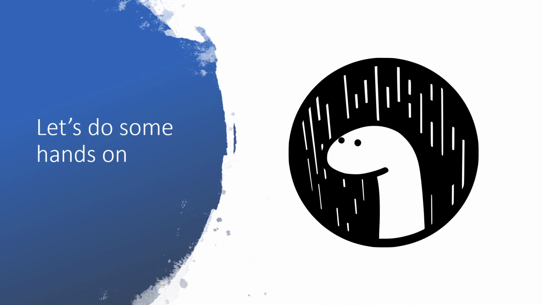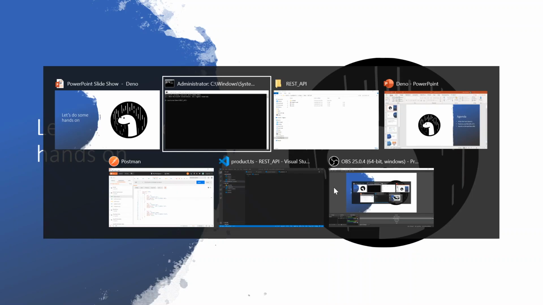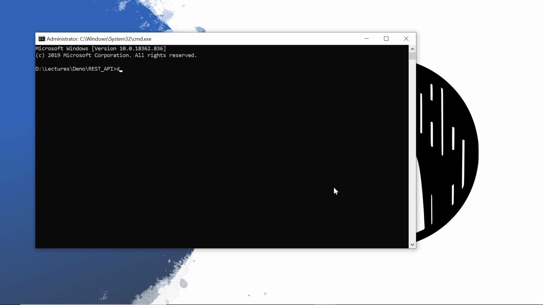Before jumping into VS Code, I am going to open my terminal and show you how you can check whether Deno has been installed on your machine or not. Let's open a terminal window. Here type the deno command and hit enter. It will return the installed version of Deno and also the REPL.